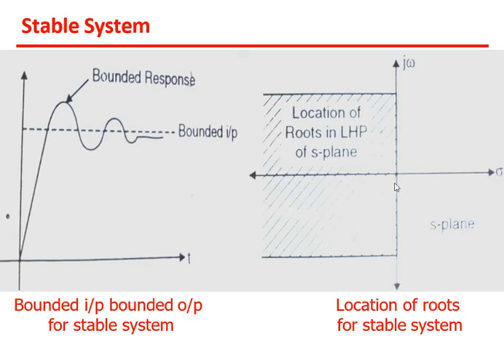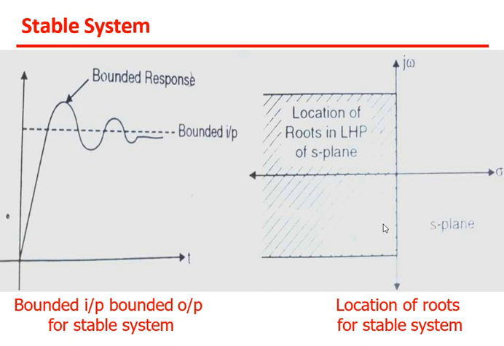Now if you see this right side diagram, that is the S plane. This diagram is very important to understand the stability of a system. Okay, now if you see this diagram, this is the j omega axis, that is the y axis, and this is the x axis. Okay, so here this is the S plane that we have seen previously, and the location of a root for a stable system is as shown in this diagram.